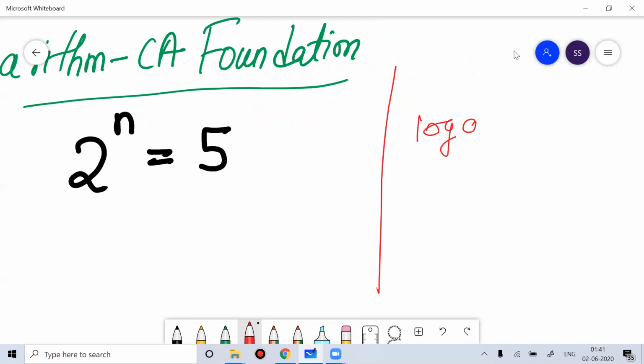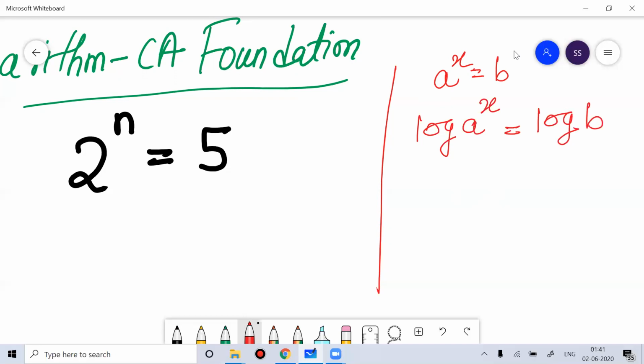What logarithm basically does: suppose your number is a to the power x is equal to b. If you take the log on both sides, you will get log of a to the power x is equal to log b.